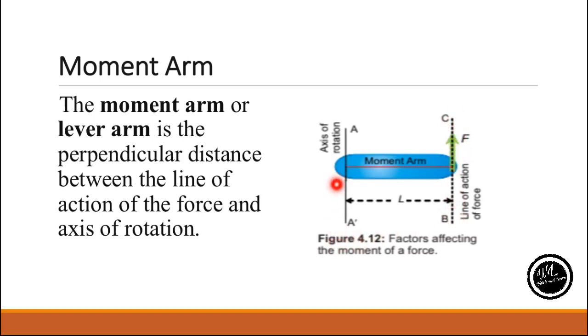Moment arm or lever arm is the perpendicular distance between the line of action of force and the axis of rotation. It is the perpendicular distance, making an angle of 90 degrees both with the axis of rotation and with the line of action of force. So the moment arm is the perpendicular distance between the axis of rotation and the line of action of force.